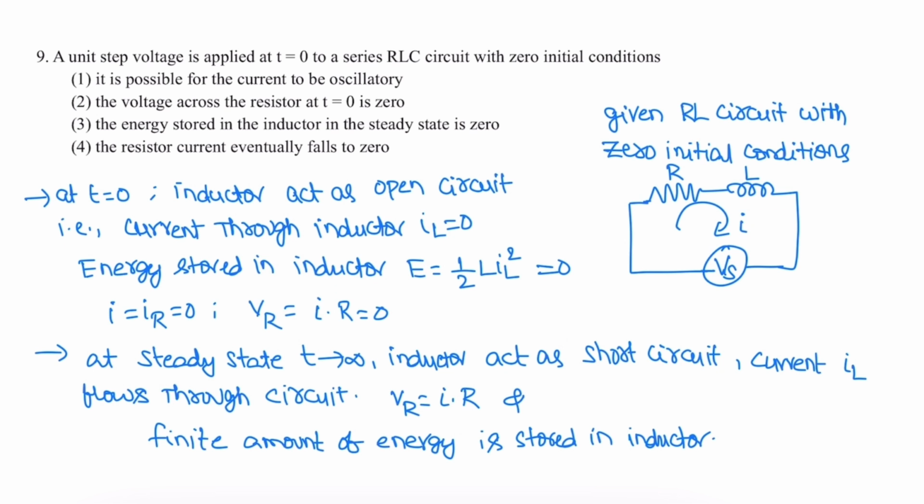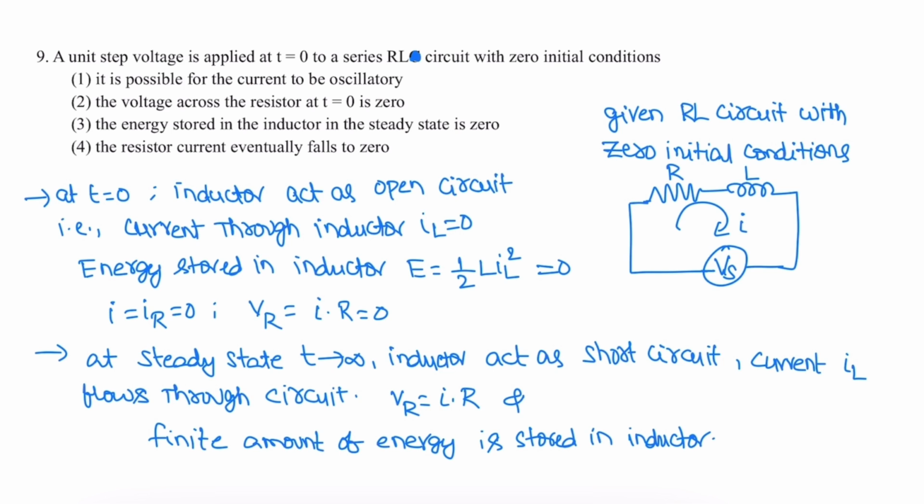Next question. A unit step voltage applied at t equal to 0 to a series RLC circuit with 0 initial conditions. So it is a series RL circuit. For a series RL circuit, at t equal to 0, the inductor acts as an open circuit. The current through the inductor is 0. The energy stored in the inductor is 0. Current is 0 means voltage across the resistor is 0.